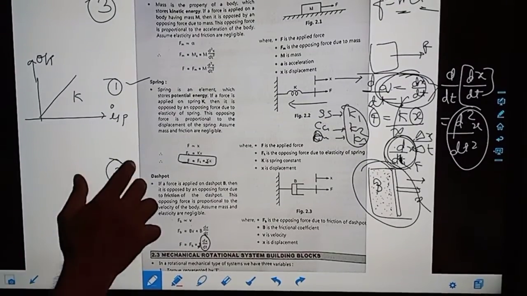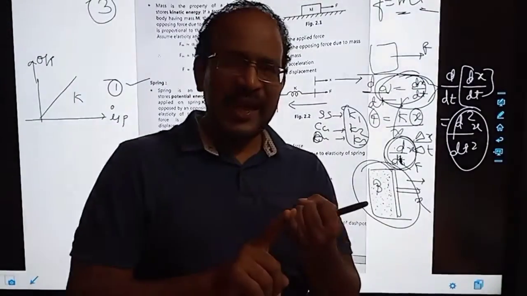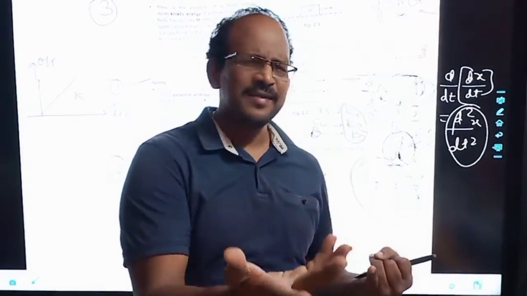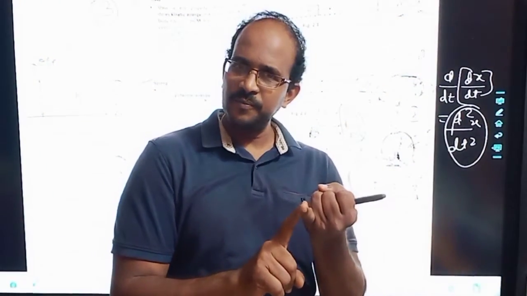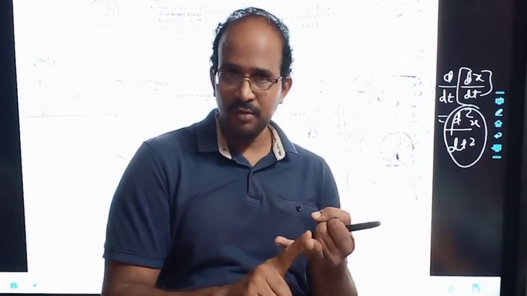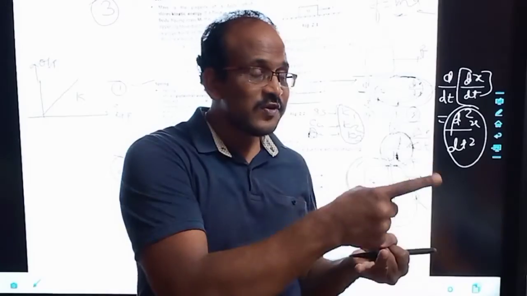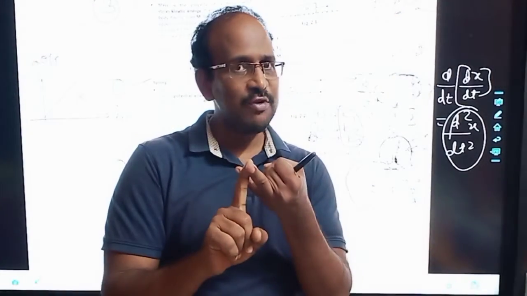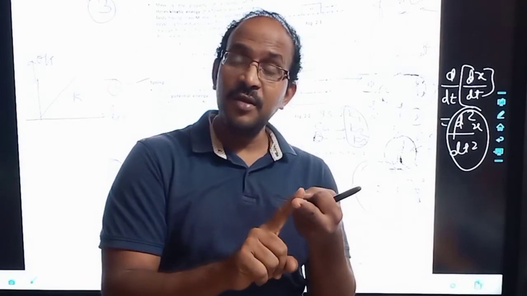See what happens. Normal x means distance. You relate that with distance, velocity and acceleration. Simple. What is velocity? Rate of change of distance is velocity, or distance covered in time. That is speed. That is velocity. What is acceleration?